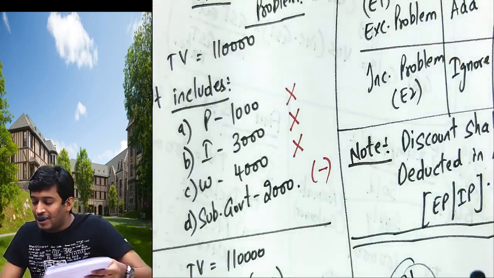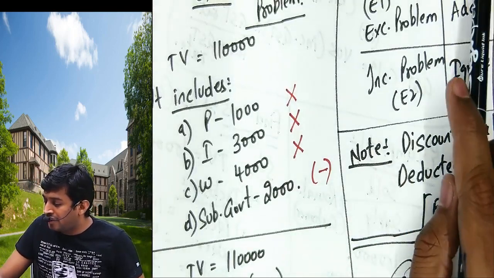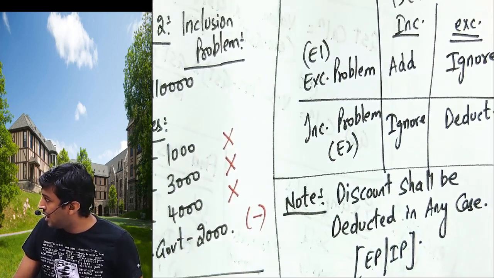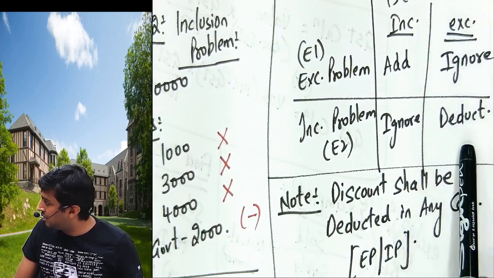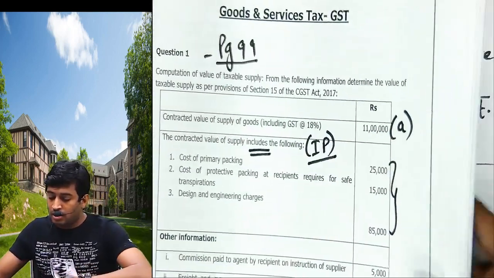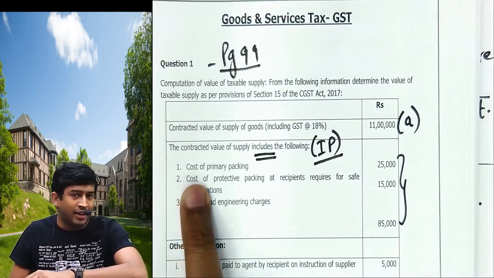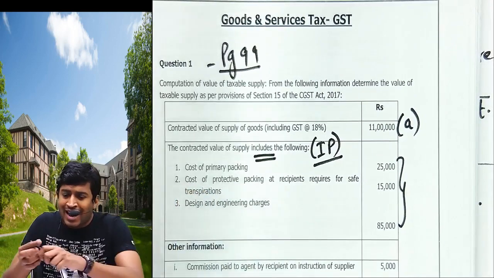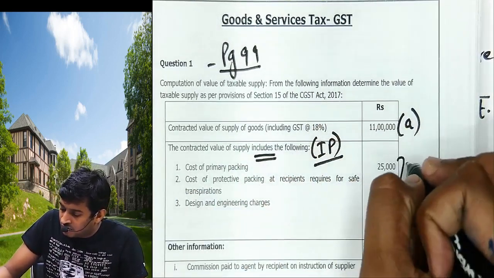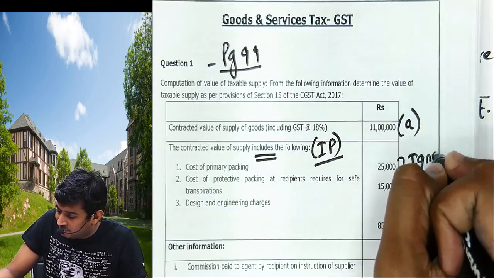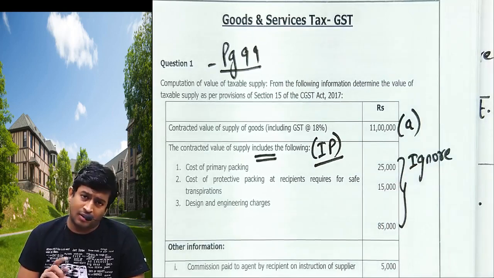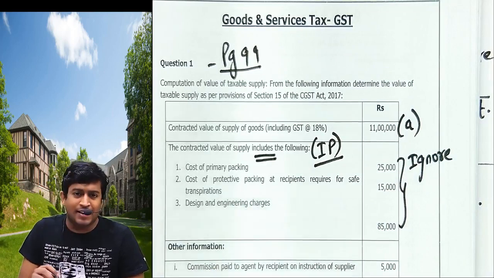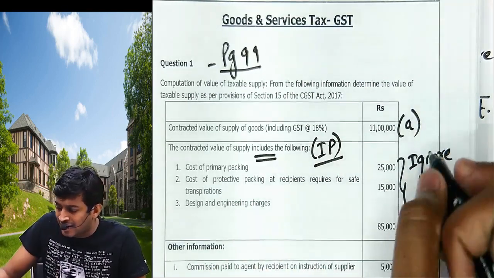Correct? अब क्या करना देखो. Inclusive problem है. If the inclusions are given, we will ignore, and if exclusions are given, we will deduct. Cost of primary packing, it's an inclusive point, we should add, but he already added, we will ignore. Why we will ignore? Technically we should add, but he already added. Protective packing, we should add, but he already added. Ignore.